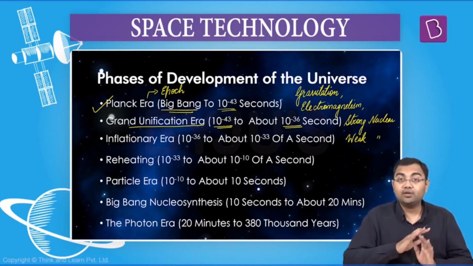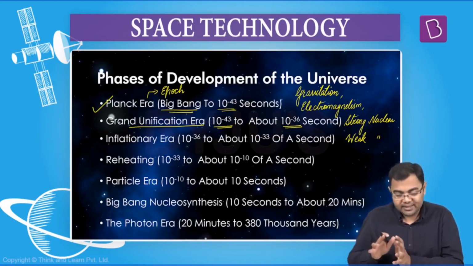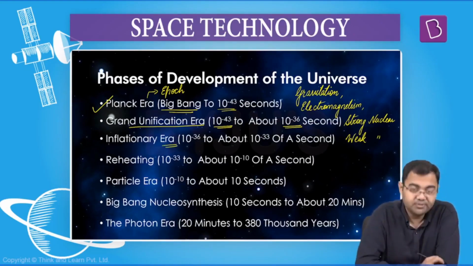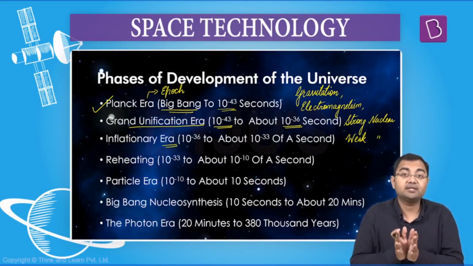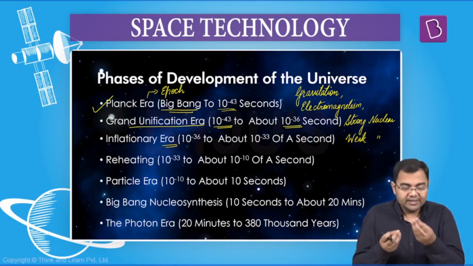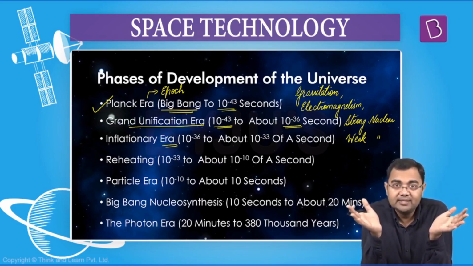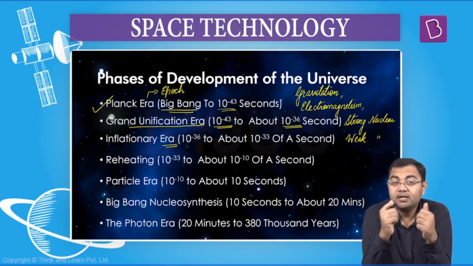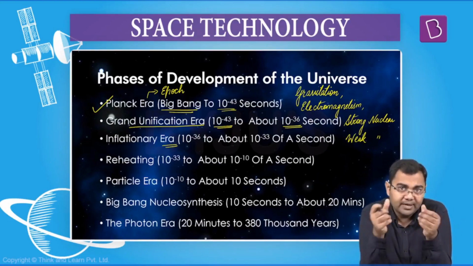So before this, we are saying that all the fundamental forces were one. So after this, we see that the division between these forces starts. And then we go to the inflationary era, where what we see is all of a sudden there is an expansion that happens. This is where we see that all of a sudden there is an expansion in the universe, and this small particle now has started to become a big space. This is where the forces are separated, matter and energy get separated, and we start to see the first particles.